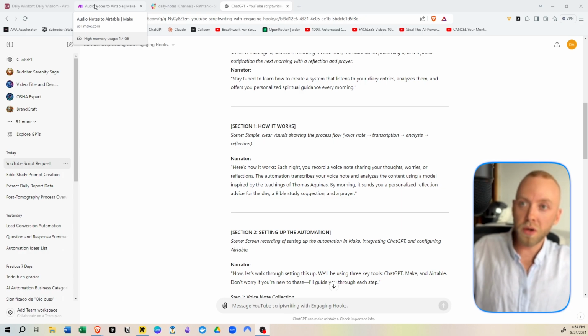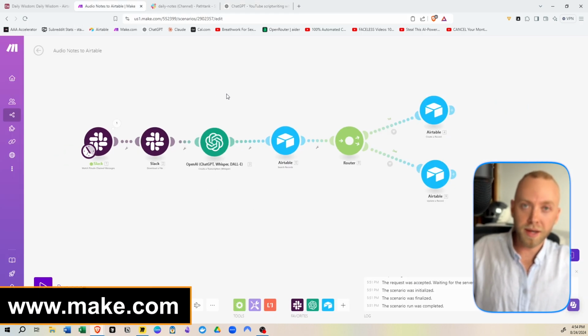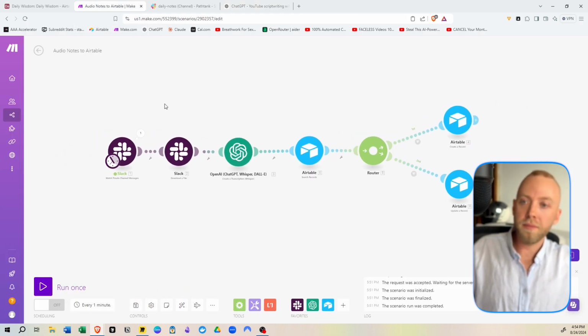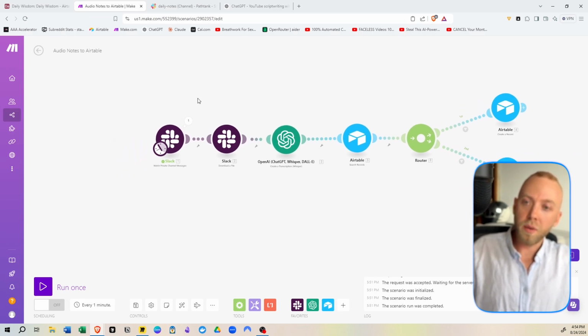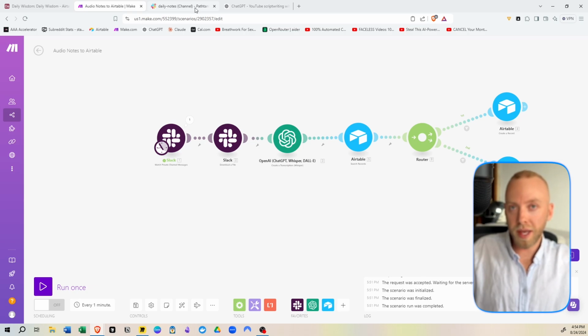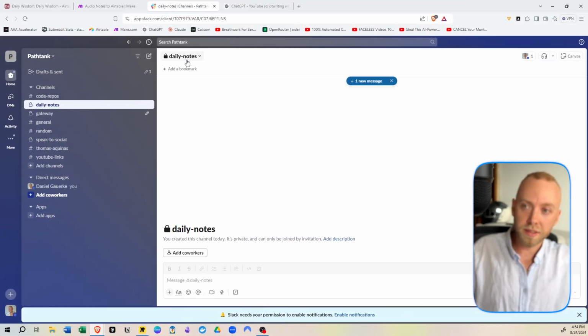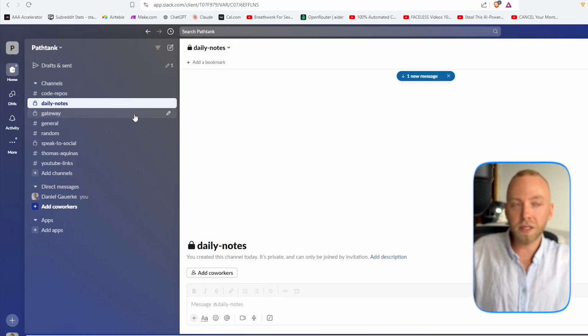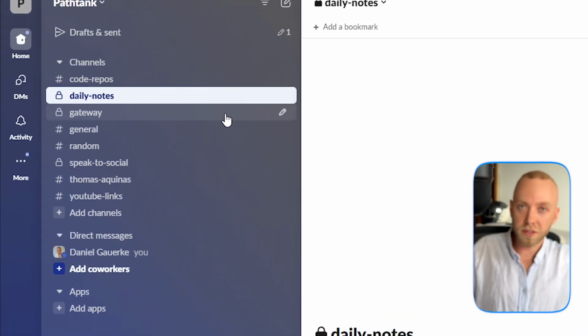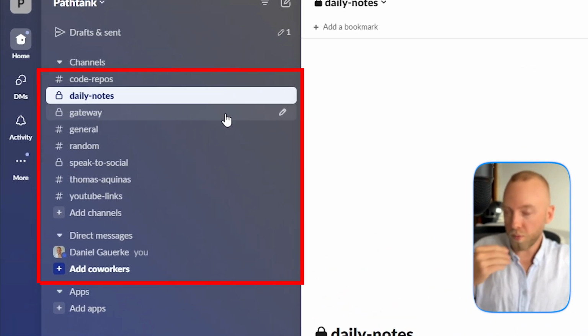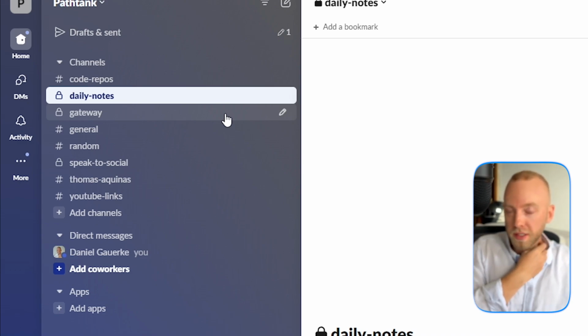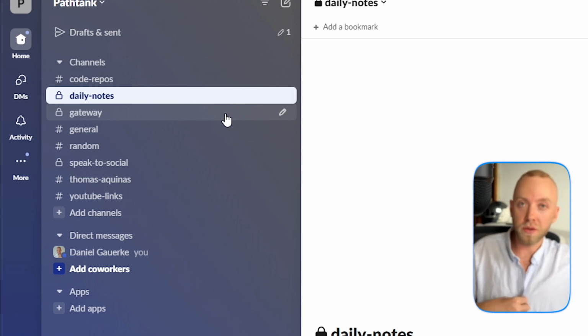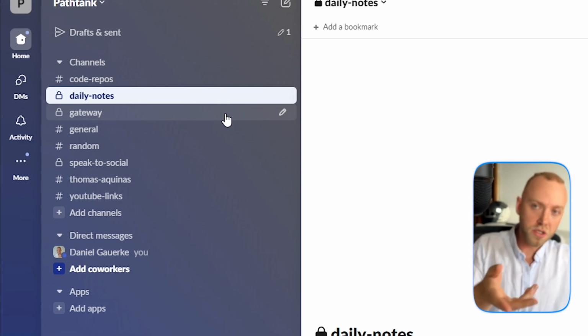So the first thing you want to do is get Make.com. Make.com is essentially the automator's tool chest, right? And what you also want to get is something called Slack. Slack.com is essentially a group messaging service, okay? We can use it for free in this instance to do what we want to do. So you want to download Slack on your phone to proceed, as well as just log into the computer.